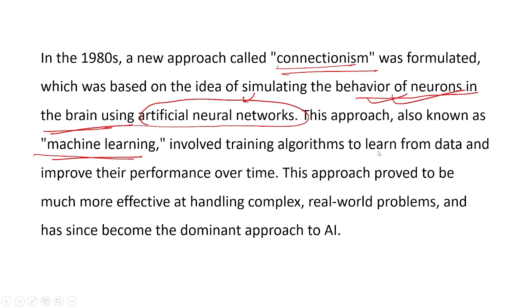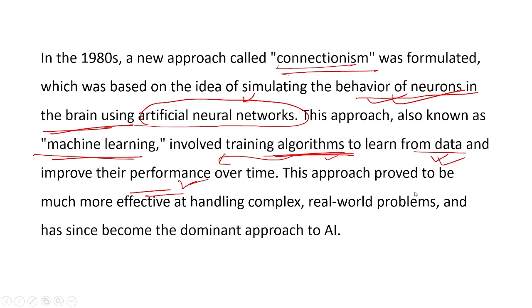It involves training algorithms to learn from data and improve their performance over time. Algorithm means some programming instructions which were trained to work. To learn from data, input data would be given to the algorithms, and these algorithms would work for a machine.